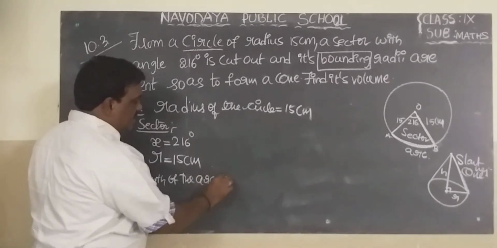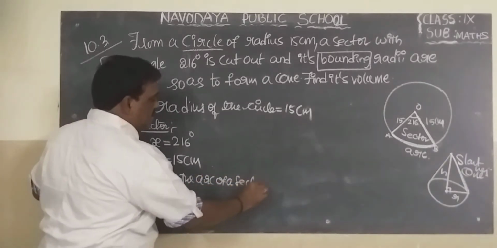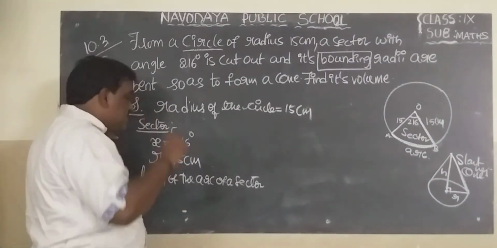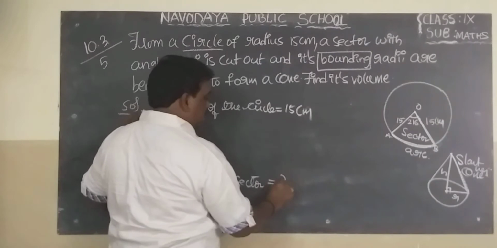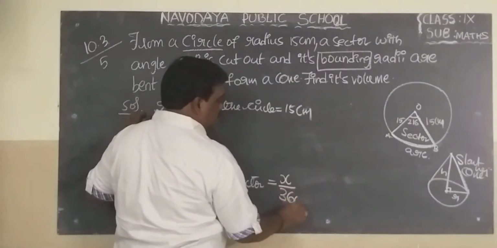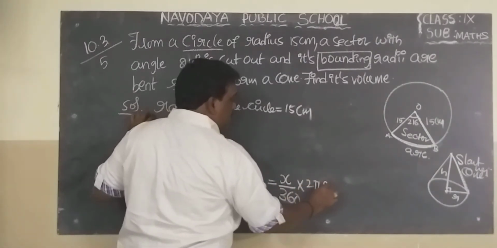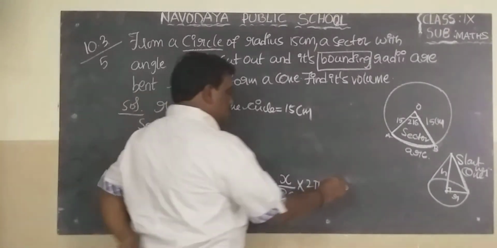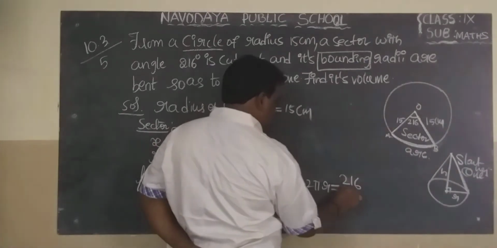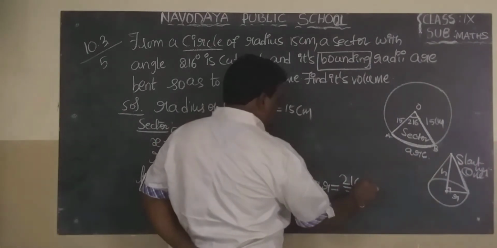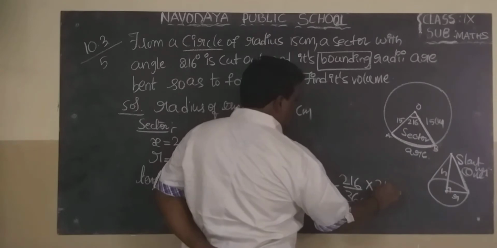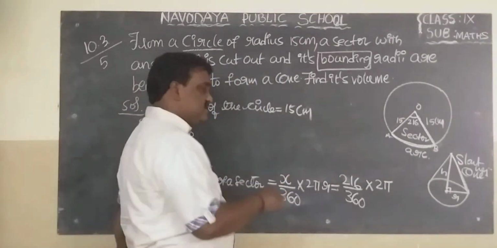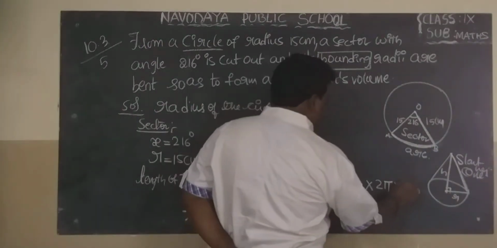Then the length of the arc of a sector. Formula: x by 360 into 2 pi r. X means 216 by 360 into 2 pi. Don't write the pi value. Later we will do pi cancellation. Keep pi as it is, into the r value 15.